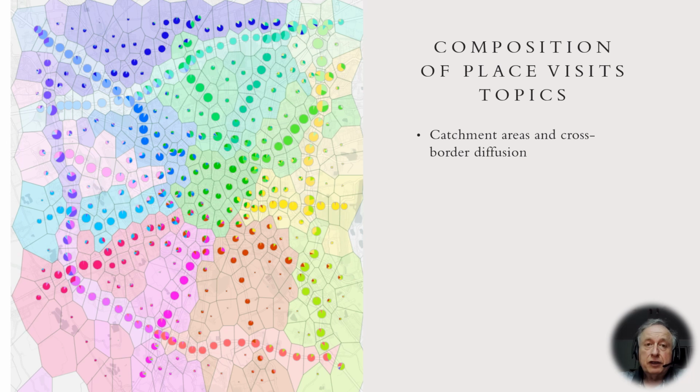However, looking exclusively at dominant topics may be misleading, as other topics may have large weights too. Pie charts on this map present compositions of topics in all places. Coloring of dominant topics and pie charts is consistent. This map shows us the composition of topics in all places. We observe catchment areas of topics and cross-border diffusion, which is expressed by mixing multiple topics in pie charts, for example here.